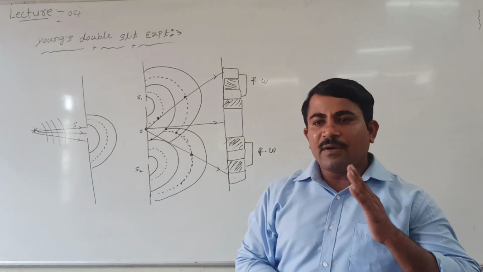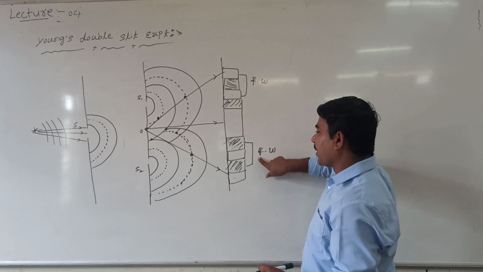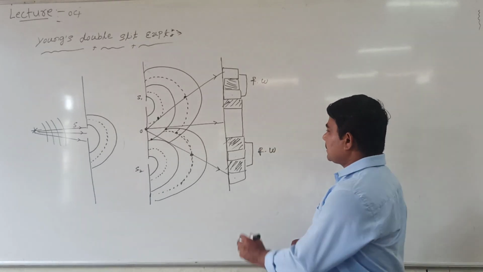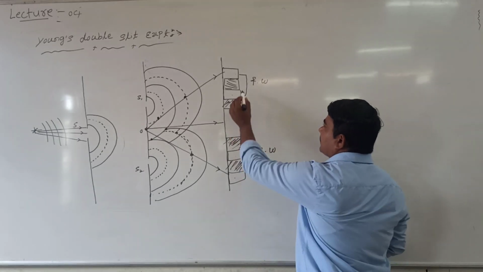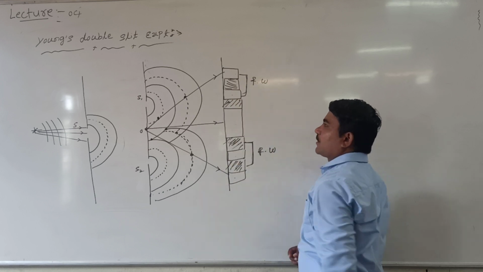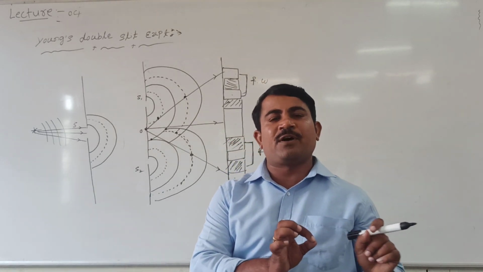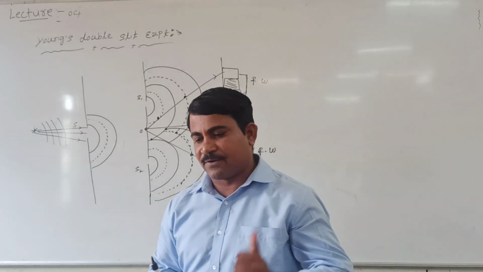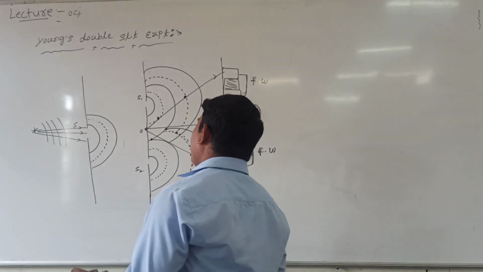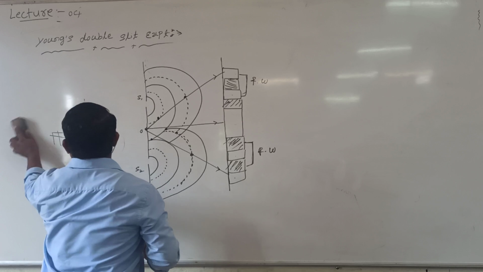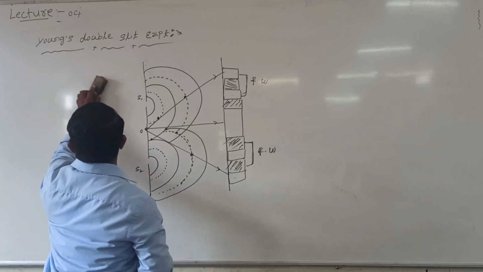See here. Then we need to see the concept of fringe width. I said the distance between any two dark bands or any two bright bands we call fringe width. Now we have to see what the expression for fringe width is. That concept we will see now.